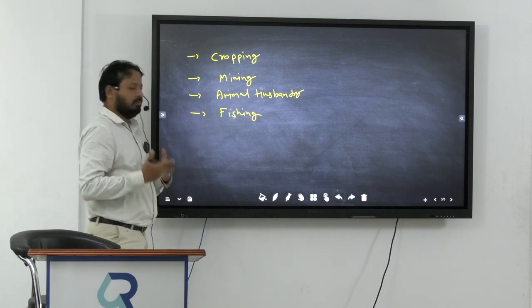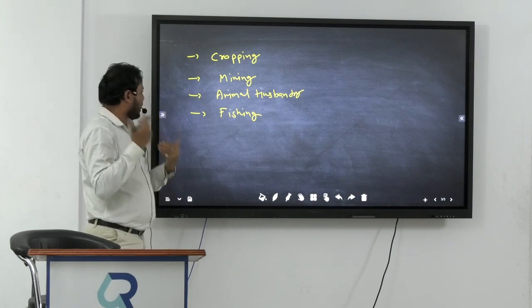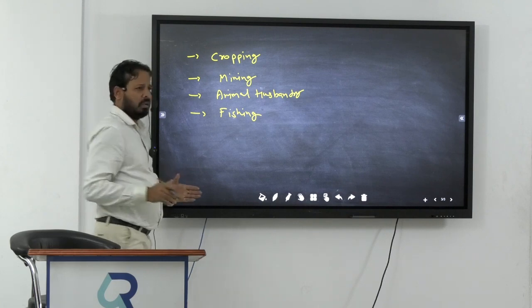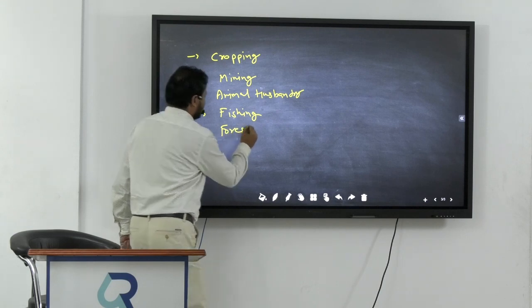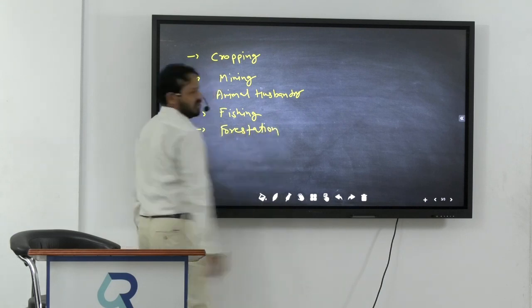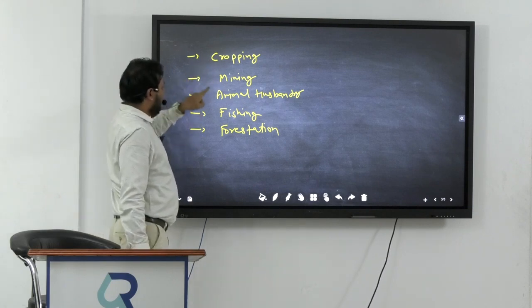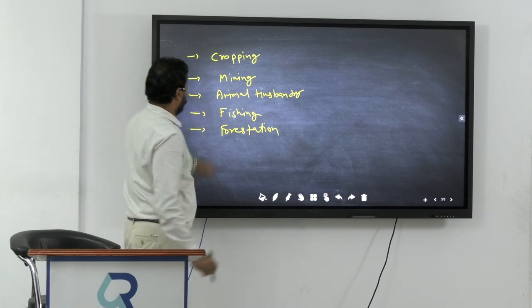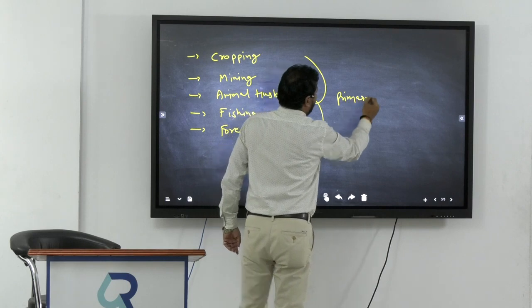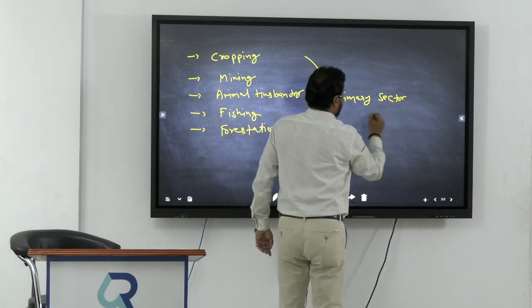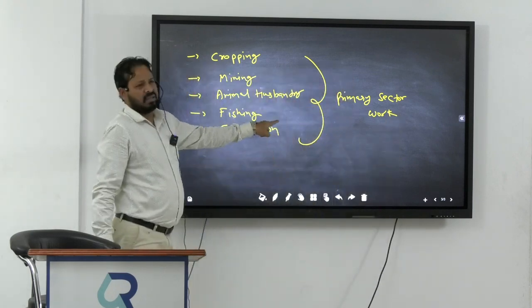Actually the mining, animal husbandry and fishing also. Is it clear? Now one more thing, and what is this? This is called forestation. Is it clear, everyone? So always remember cropping, mining, animal husbandry, fishing and forestation are all considered primary sector work. Is it clear, everyone?